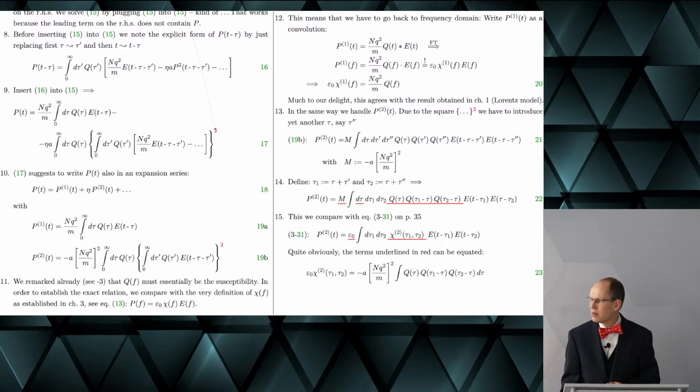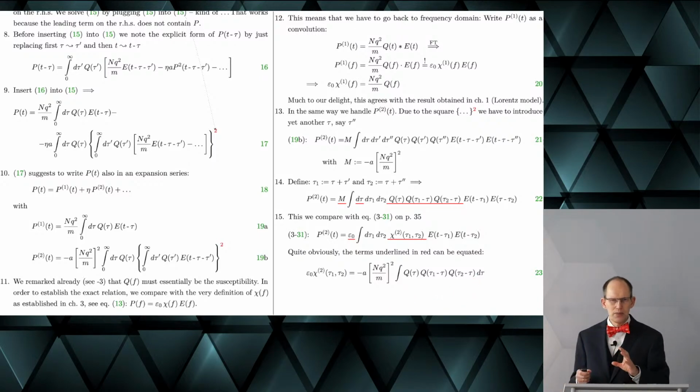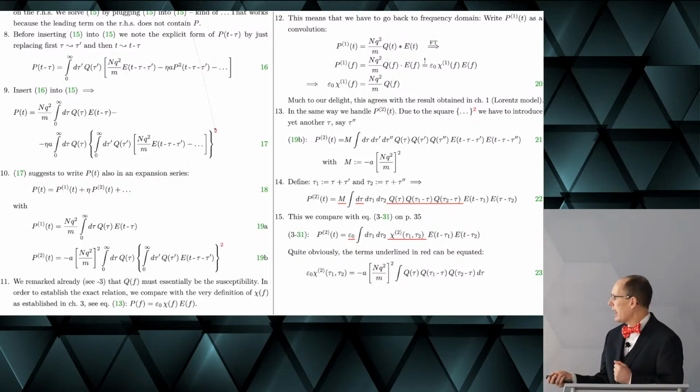And this expression is a very interesting one, because what you see is that in the second order susceptibility, we have the essential terms of the first order susceptibility. So obviously the second order susceptibility and the first order susceptibility are connected, at least as concerns their time dependent or frequency dependent terms.